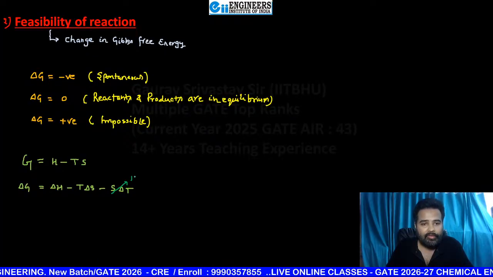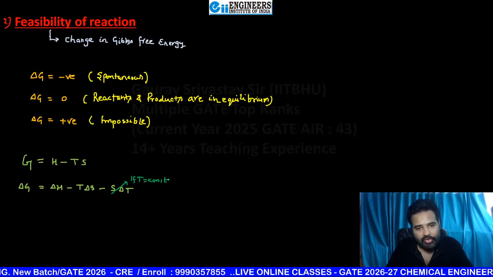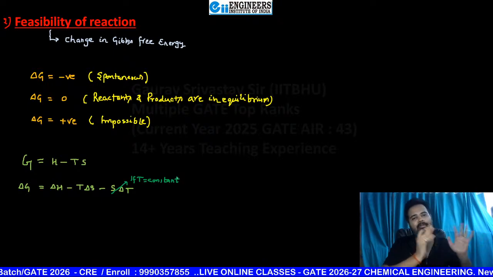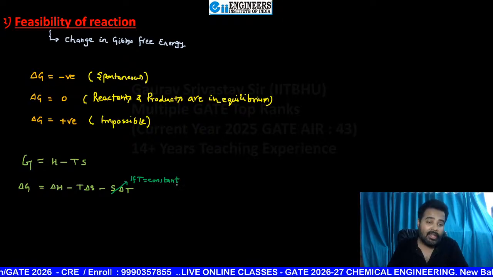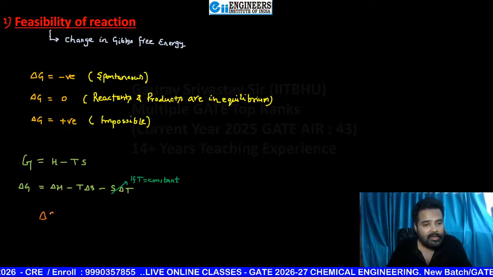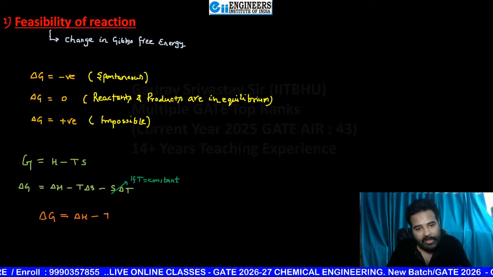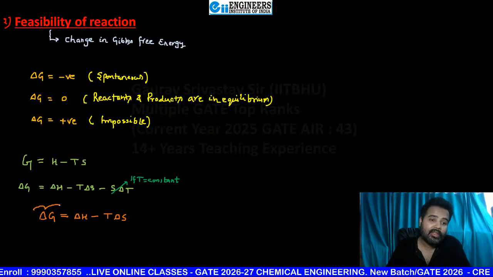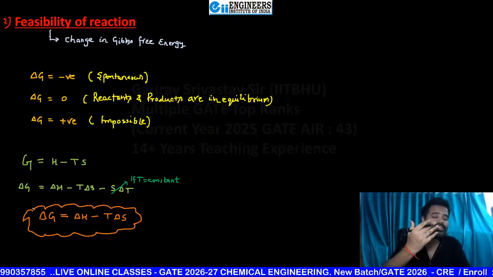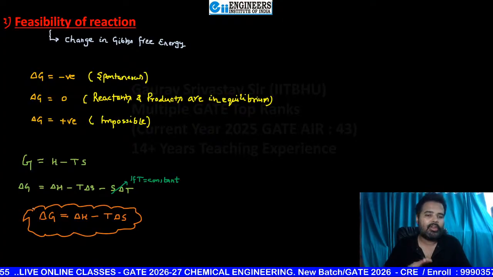If temperature is constant, suppose I am assuming that during the reaction I am giving some temperature, making that temperature a constant, then definitely I can write the delta G equation just as delta G is equal to delta H minus T delta S. So this is the basic equation that you can use in order to check what is the sign of delta G. Is it positive, or is it negative, or is it zero?